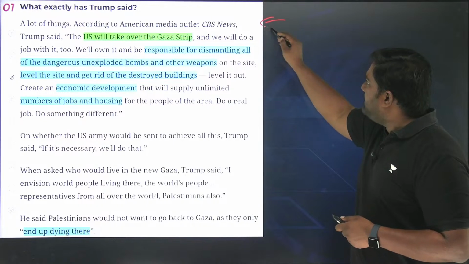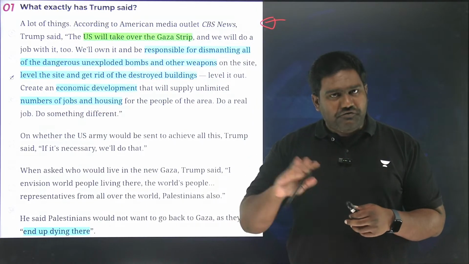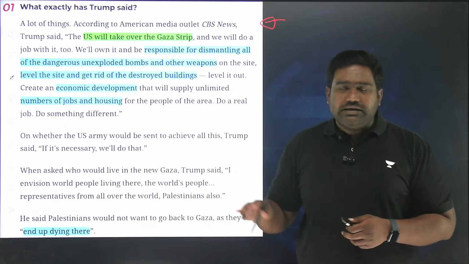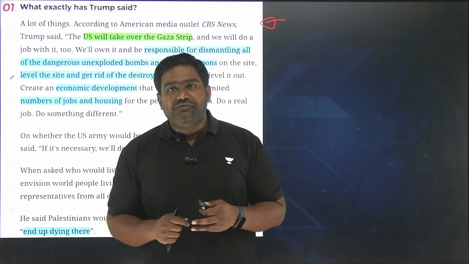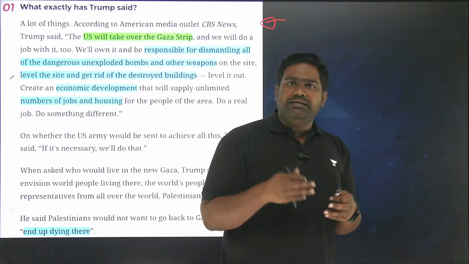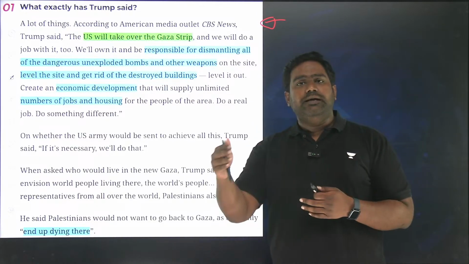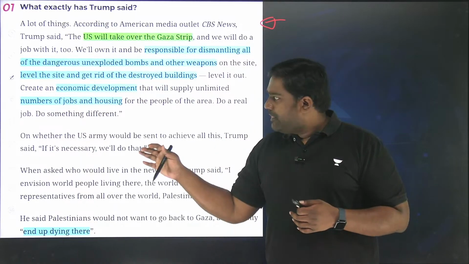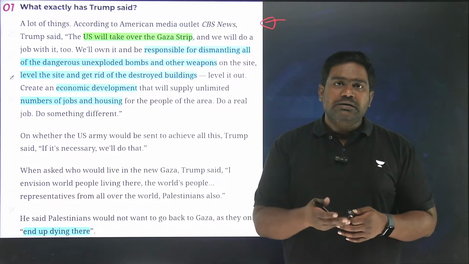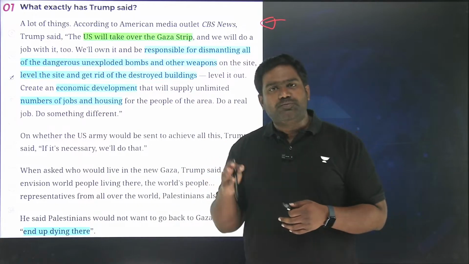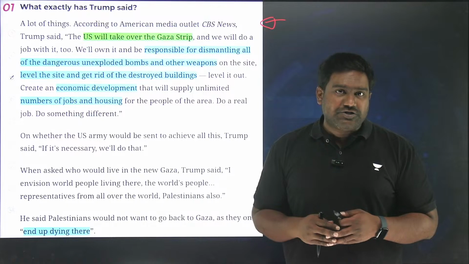See, Donald Trump has basically stated that the Gaza Strip has been decimated. To be fair to Trump, he's absolutely right that the Gaza Strip has been war ravaged, destroyed by the conflict, not just in the last 15 months, but even before that. Gaza Strip has seen decades of conflict between Hamas, the extremist organization, and Israel. Repeatedly, Israel has used disproportionate force, especially since October 2023, since the Gaza war began. Israel has been using disproportionate force, bombing most of the Gaza Strip, destroying the buildings and infrastructure.